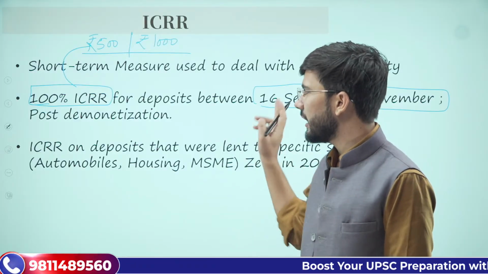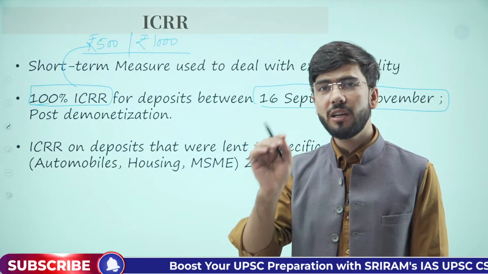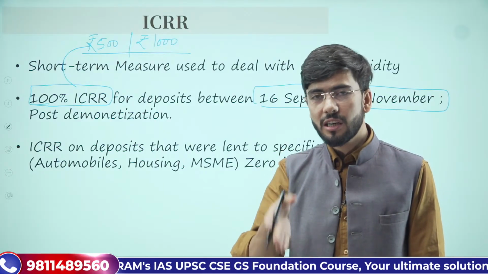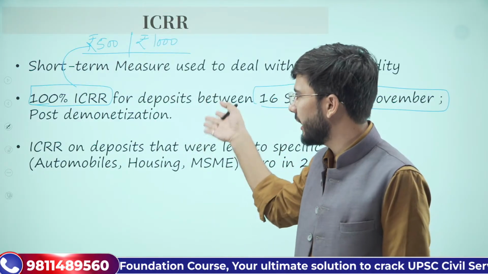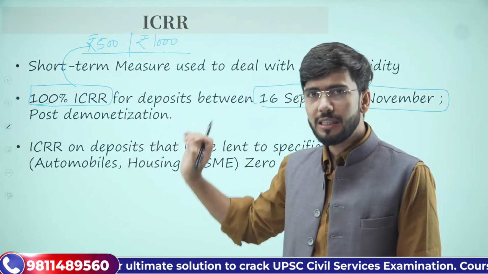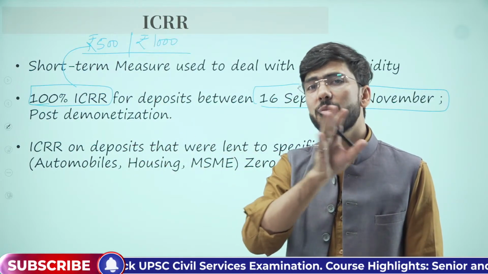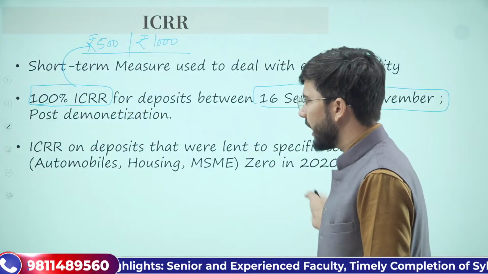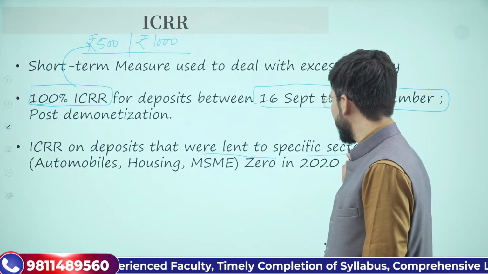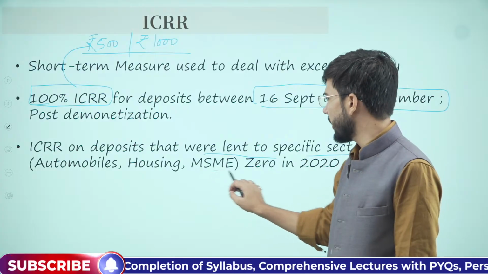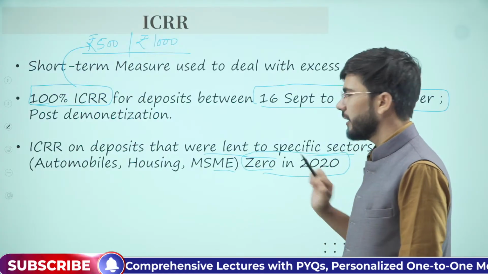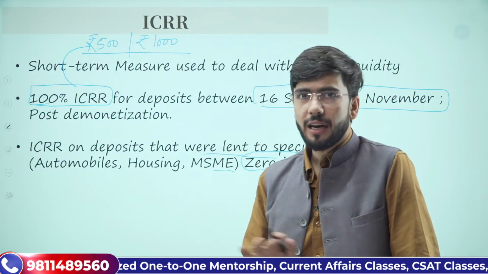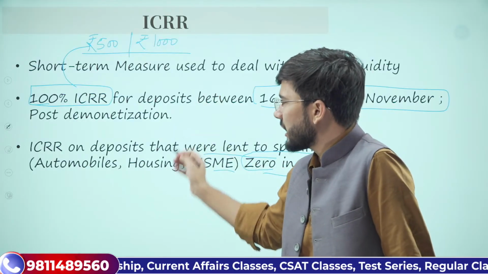Now, this ICRR is used by RBI as a measure at that point of time when there is a sudden requirement of this kind of emergency, whether that was post demonetization or whether that was अभी recently जब 2000 रुपीज़ के नोट्स को बंद करना था, जब 2000 रुपीज़ के नोट्स को वापस लेना था मार्केट से. So ICRR on deposits that were lent to specific sectors, automobiles, housing, MSME was zero in 2020. Why so? कि ICRR जो है इन सेक्टर्स पे बिल्कुल जीरो कर दिया गया कि आप यहाँ पे इंक्रीमेंटल कैश रिजर्व रेशियो जीरो कर दो.